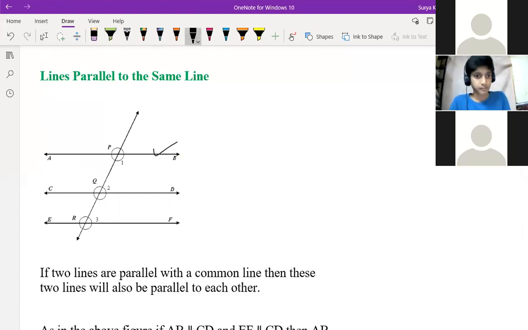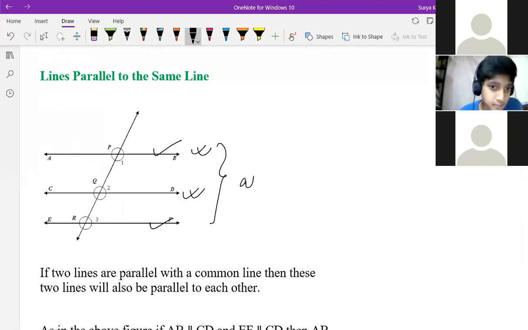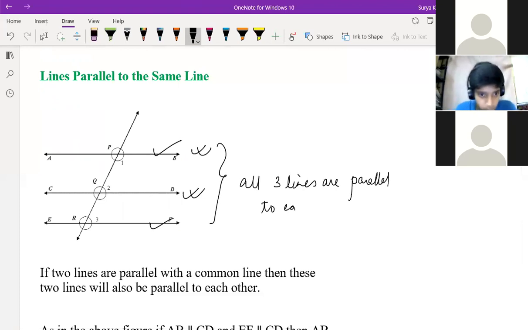Suppose this line is parallel to this line, and this line is parallel to this line. It means all three lines are what? All three lines are parallel to each other. Okay, children? Yes, sir.